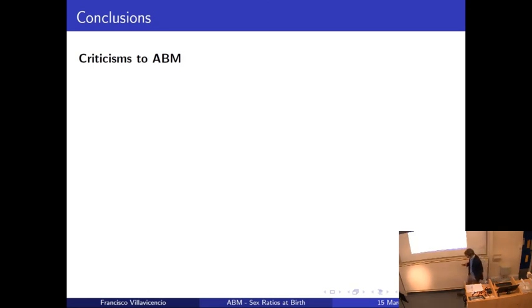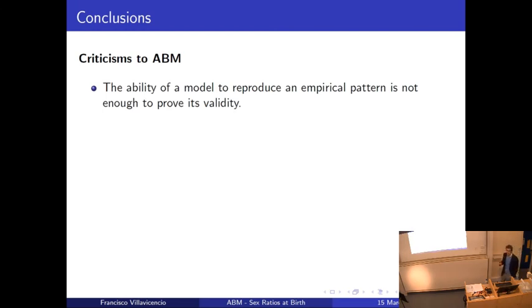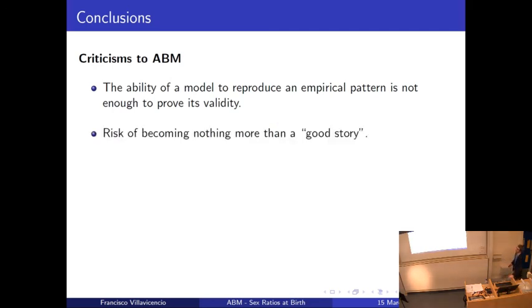And now, finally, I would like to connect with what I said at the beginning about agent-based modeling. Of course, agent-based modeling has some criticism. And the main criticism is that the ability to reproduce an empirical pattern is not enough to provide the validity of a model. As I said, if you have 30 parameters, you can reproduce an empirical pattern. How is it that if I change these parameters, I also get the same result? This is why some people say that, okay, but at the end there's a risk of agent-based modeling just becoming a good story. But is it realistic or not?